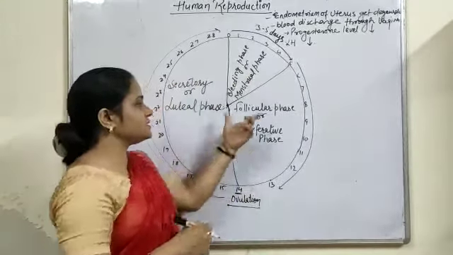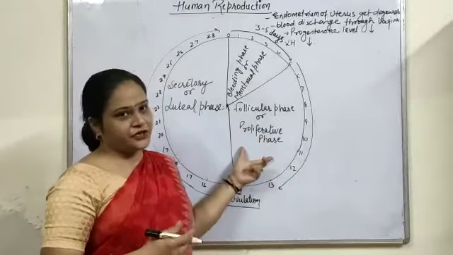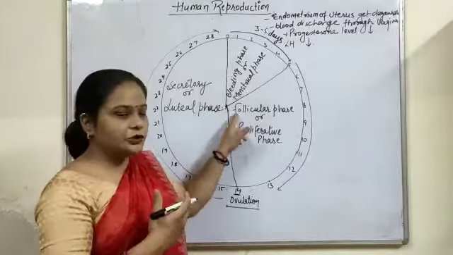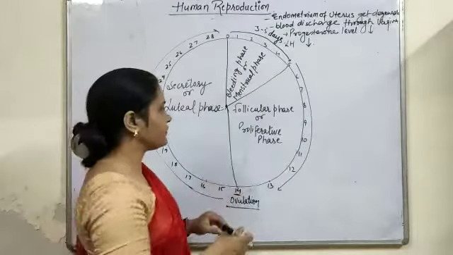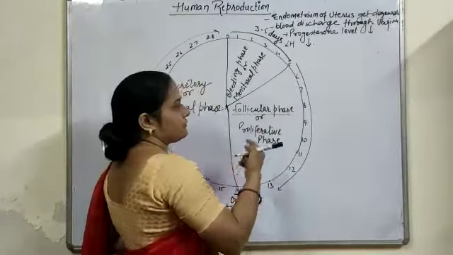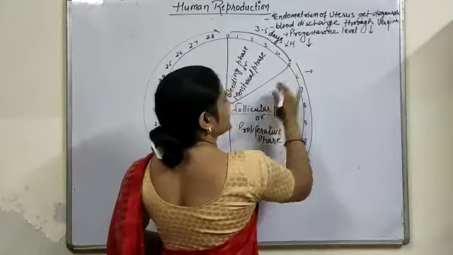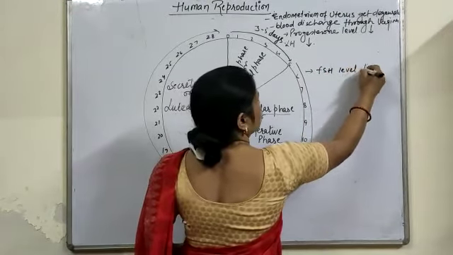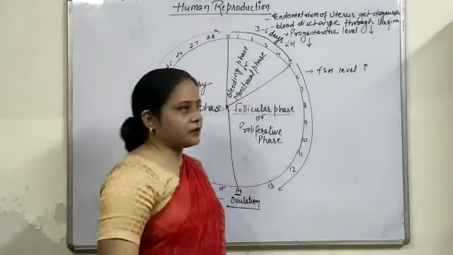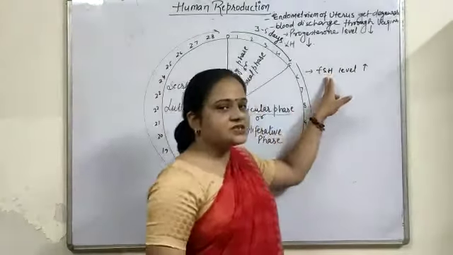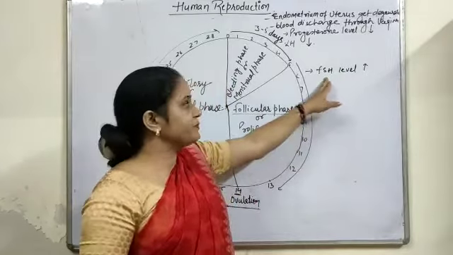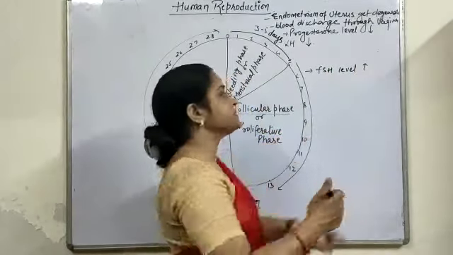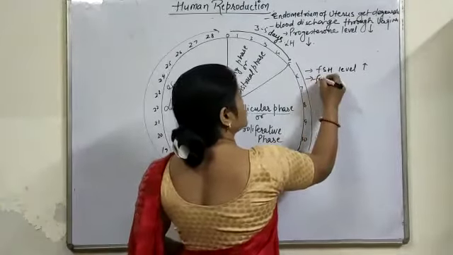Now the next phase is the follicular phase, or the proliferative phase. There are two different meanings of these terms. First is the follicular phase. In this phase, first of all, the FSH level increases in the maternal blood. The FSH secreted from the anterior lobe of the pituitary increases in the blood, so it enhances the follicle to mature.